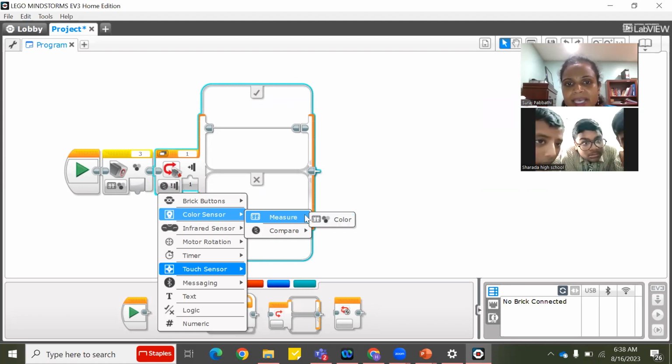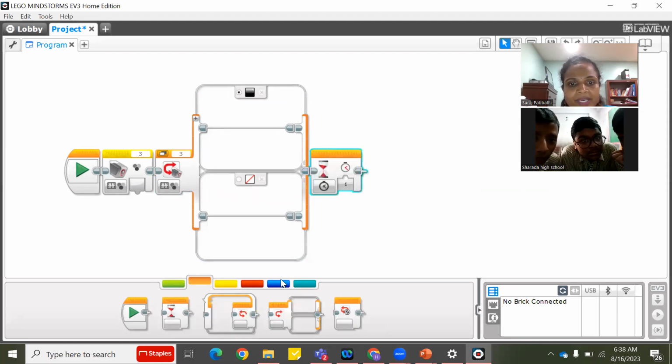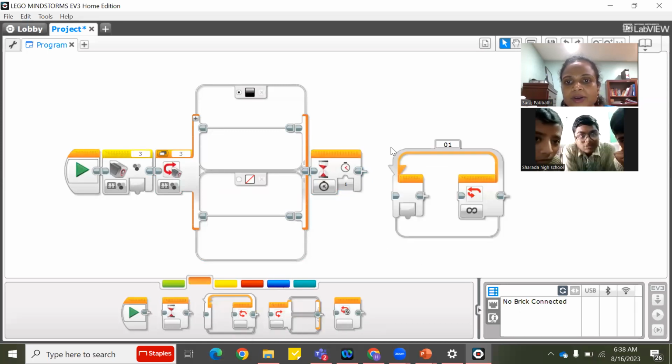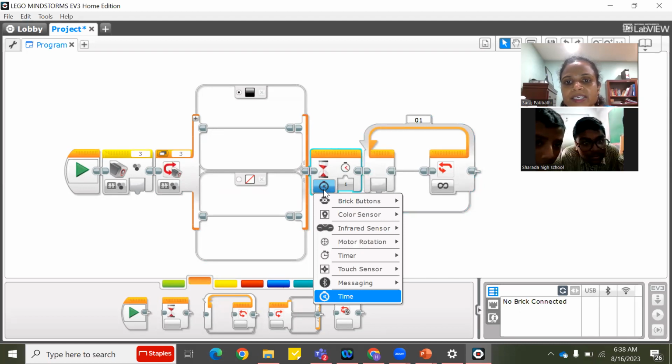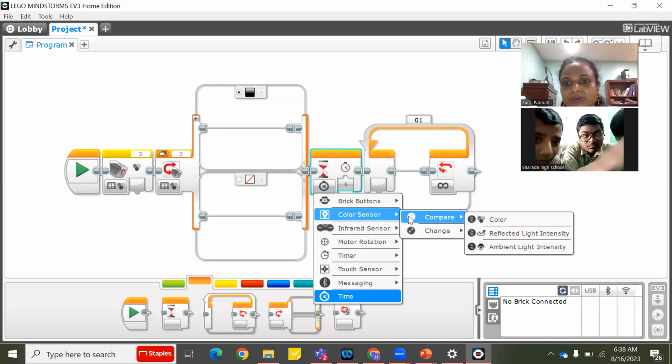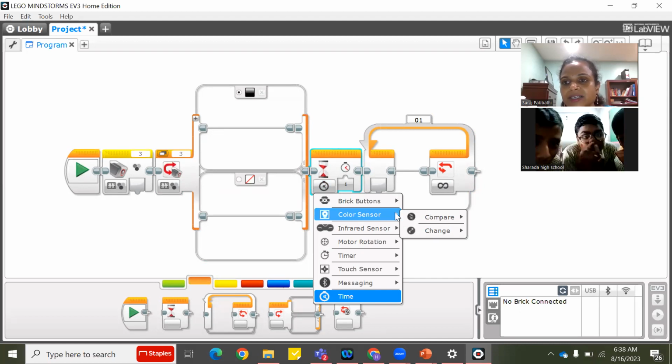What they are telling is measure color can be achieved only using these two blocks. We also have other blocks like the weight block and the loop block. Here also we have color sensor, but we don't have option to measure the color. See, I go to weight block, color sensor. Do I have measure here? I don't have measure here. I only have compare and change.